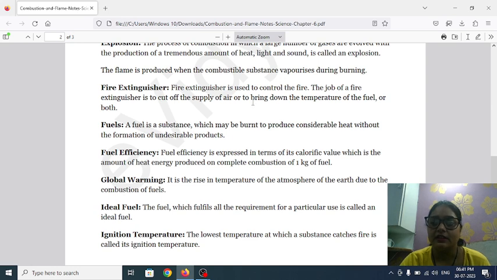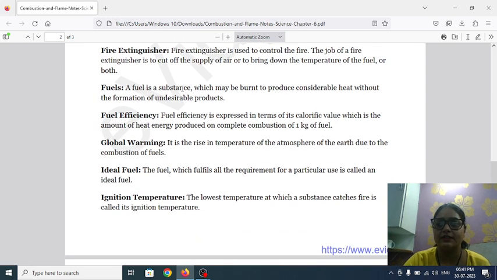It means there are some non-reactive gases in the cylinder. When we spray it on the combustible substances, it makes a layer of that gas, cuts off the oxygen supply, and the fire gets controlled.